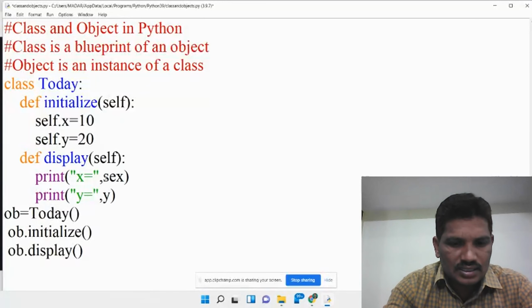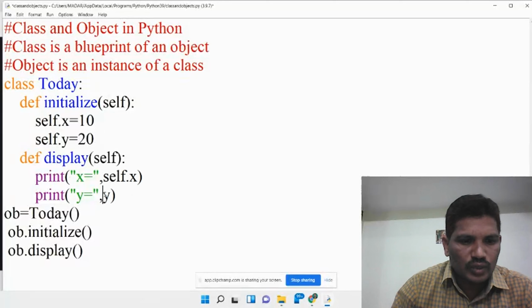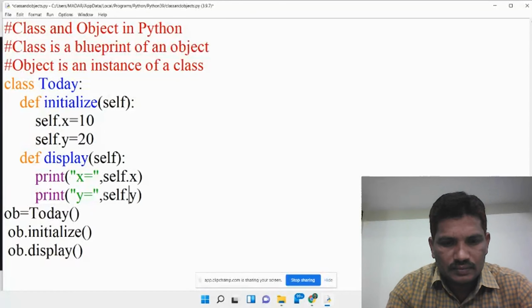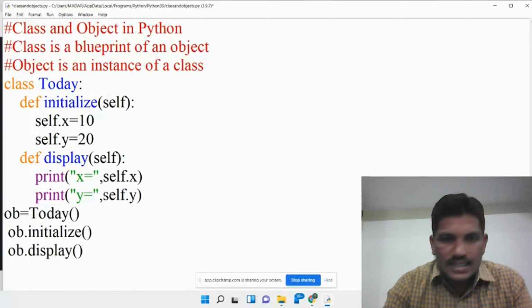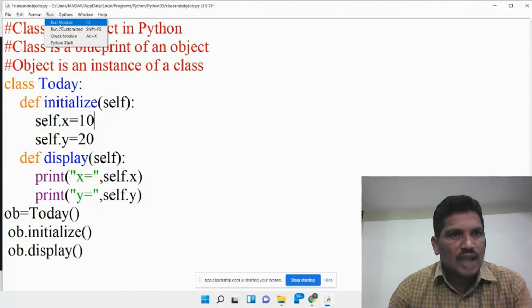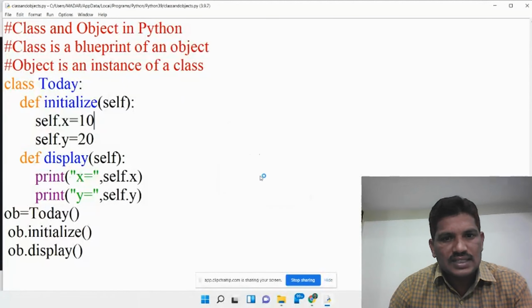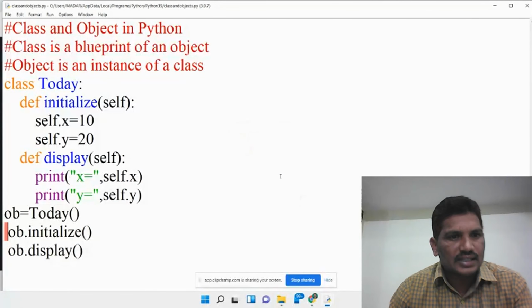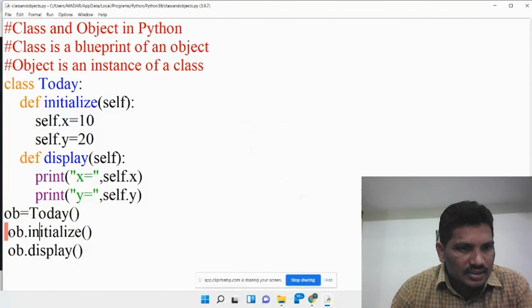Self dot x, then self dot y. Okay, this is the initialize method. I would like to run this program. What output will we get? Once you save it, we get an error: unexpected indent.